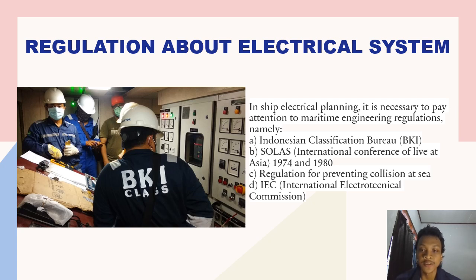The Indonesian Classification Bureau, or BKI, Volume 4, Year 22 and 23, requires that at least 2 auxiliary engines separate from the main propulsion engine must be provided for electrical power. The output power should be sized so that the generator output remaining is sufficient to cover the power requirements in a sea voyage when one of the auxiliary engines is damaged or stopped.